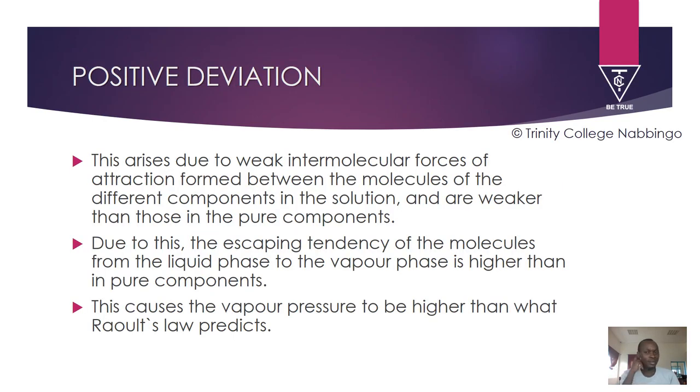Positive deviation. We have already explained positive deviation and how it arises. It is entirely due to weak intermolecular forces of attraction formed between the molecules of the different components in the solution, and these intermolecular forces of attraction are weaker than those in the pure components. So the escaping tendency is high, the vapor pressure is higher than what Raoult predicts, and since molecules tend to repel each other, there is an increase in volume. And then, since again molecules tend to repel each other, heat is absorbed or heat is required from these solutions.